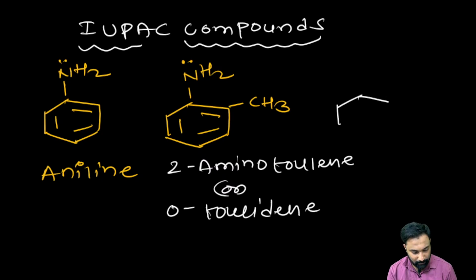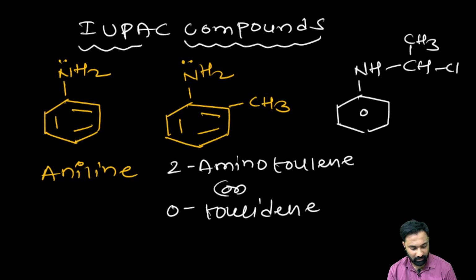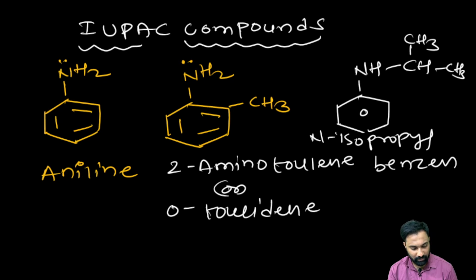Next one. The next one we are having NH, CH, CH3. This one we call N-isopropyl benzenamine. Right? Next one.